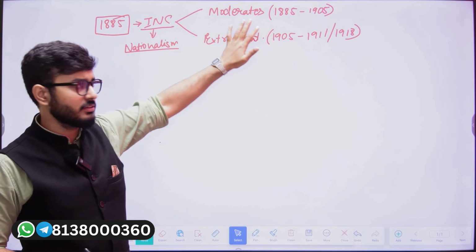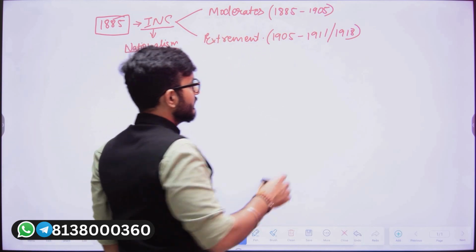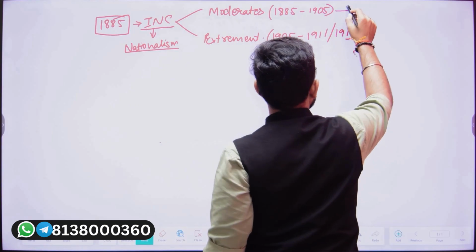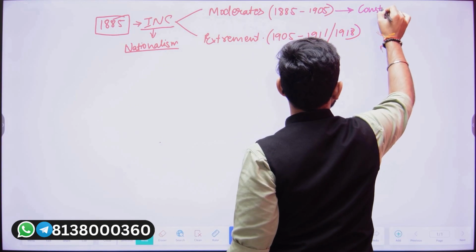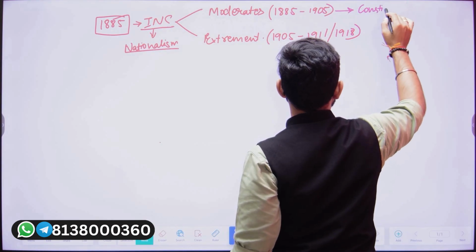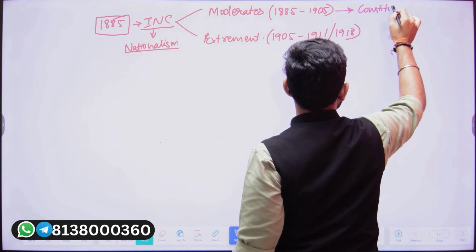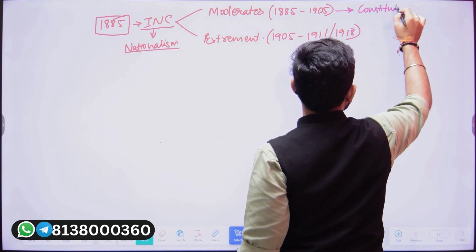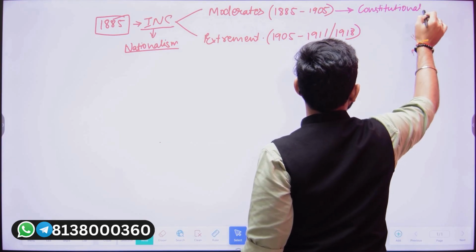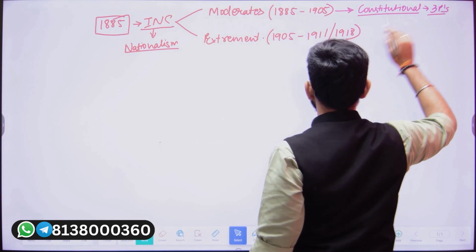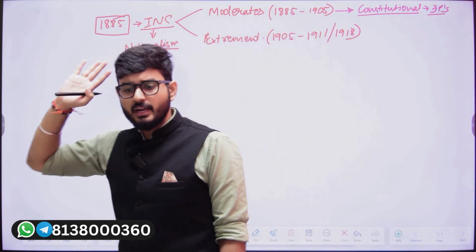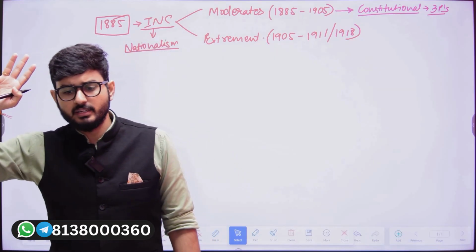So here, we are aware that the moderate nationalists were the people who got their demands fulfilled through constitutional methods. And those constitutional methods were the 3 P's, that is petition, prayer and propaganda.